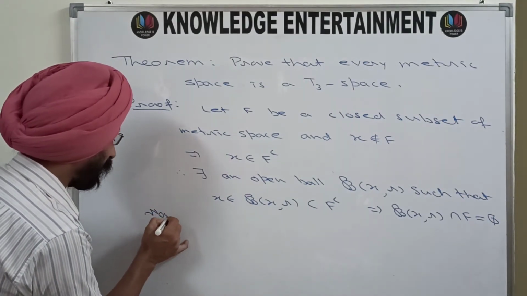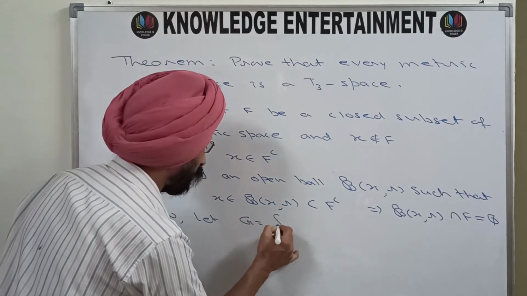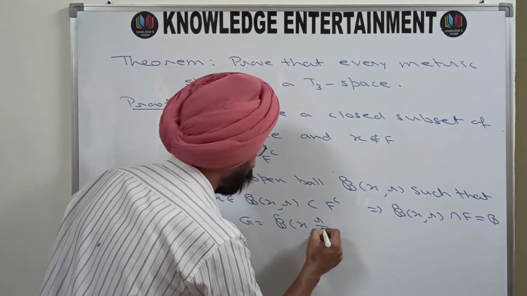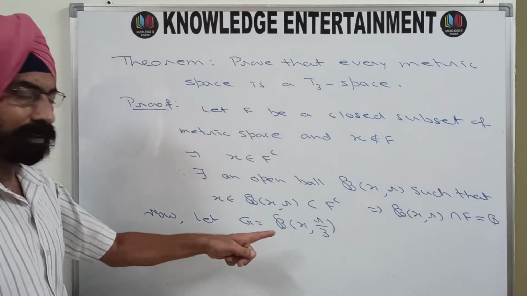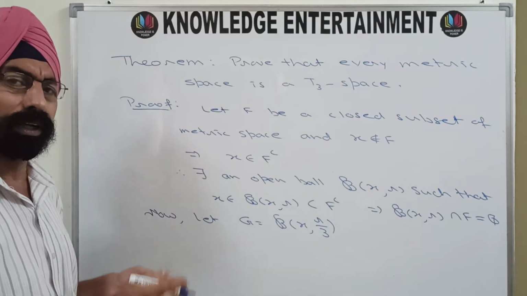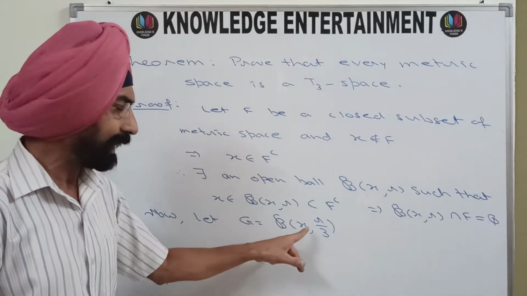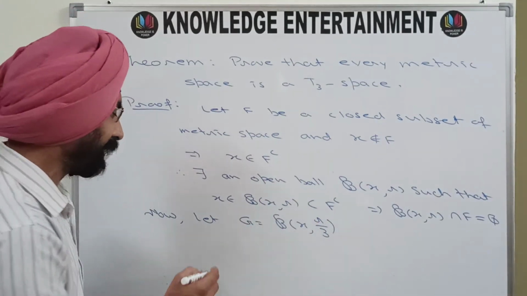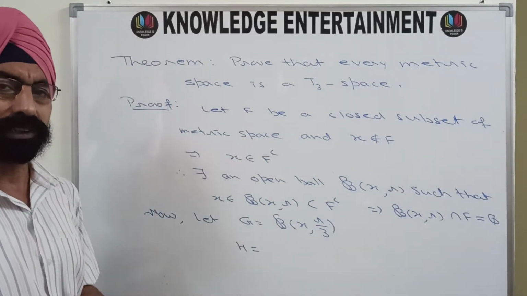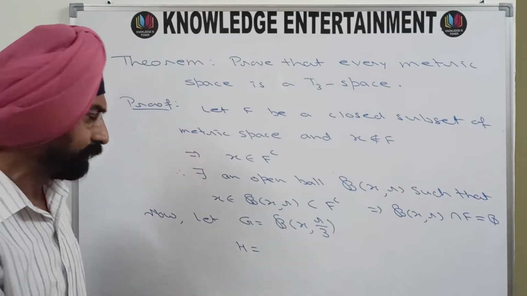Now we consider two sets. I told you earlier that the proof is on the same lines as we have proved the previous theorem. So let G be the open ball centered at x and radius r/3, and H you know how to construct, same as you have done in the previous one.